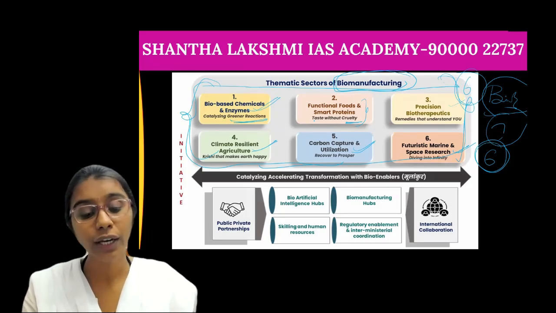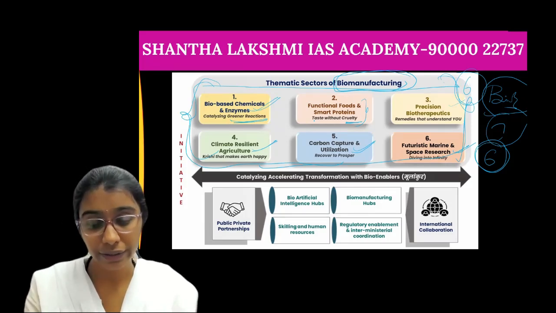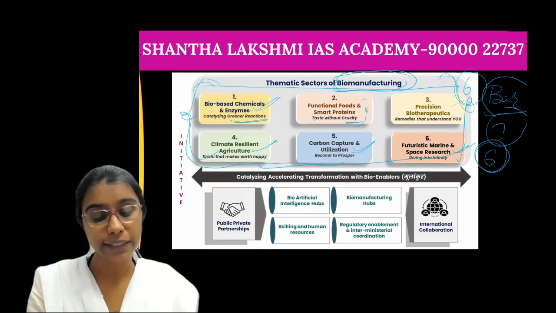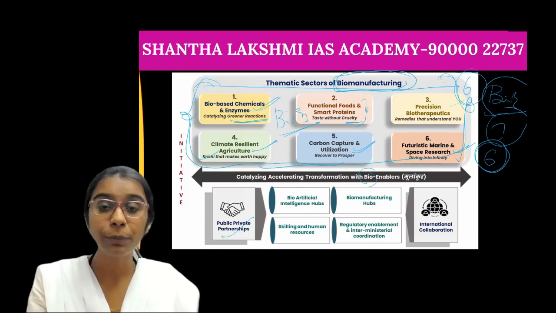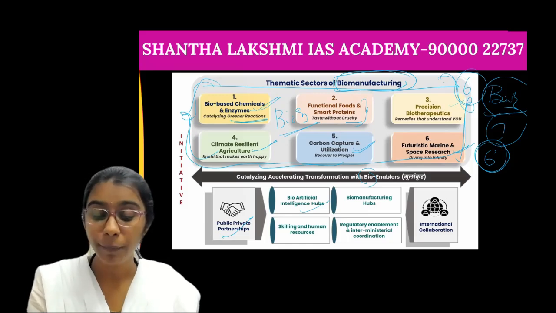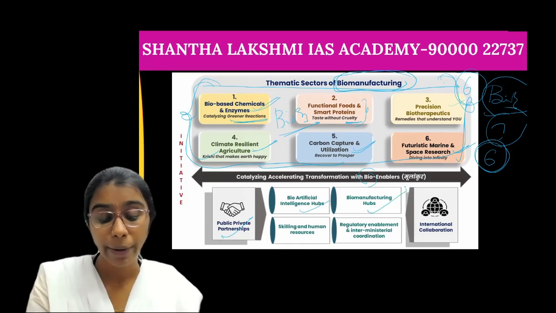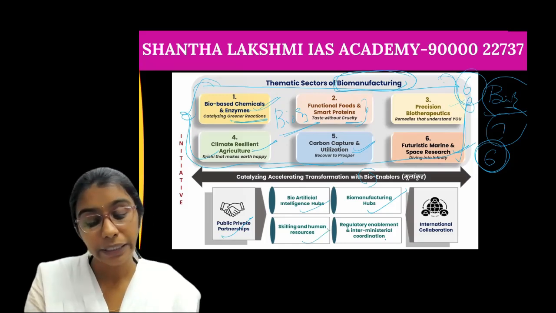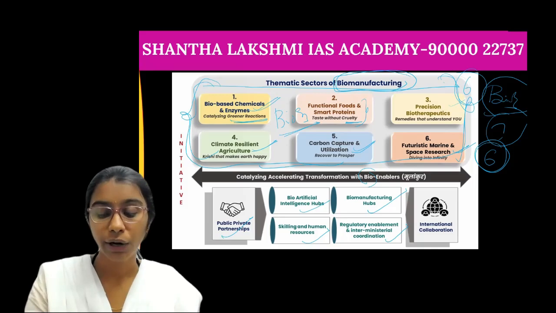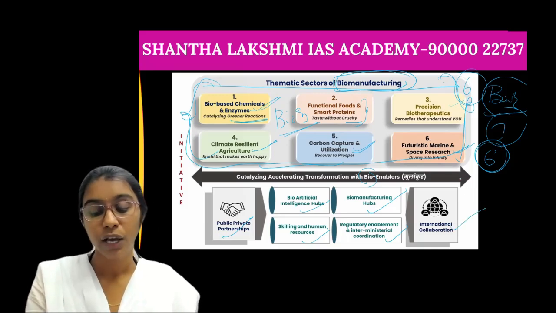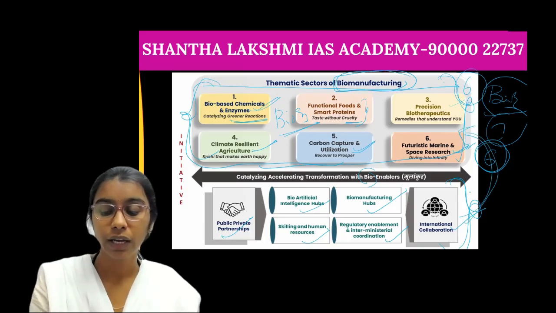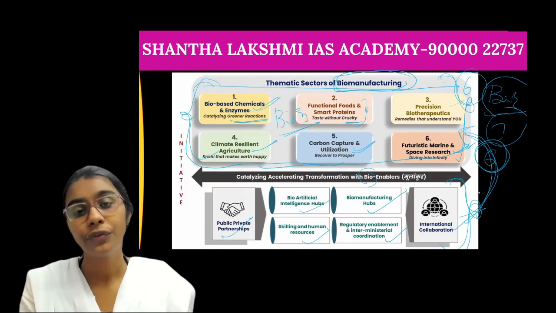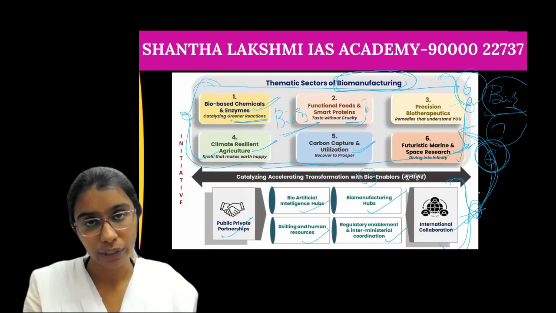And the next, how it will leverage these six sectors, that is by catalyzing and accelerating transformation with bio-enablers. So what are those bio-enablers? Through public-private partnerships, a bio-artificial intelligence hub, by establishing biomanufacturing hubs, by skilling and human resources, by regulatory enablement and interministerial coordination, and also international collaborations. So by utilizing all these options, these will be achieved. In these sectors, we will leverage the usage of this Bio E3 policy, that is biomanufacturing and the biofoundry.